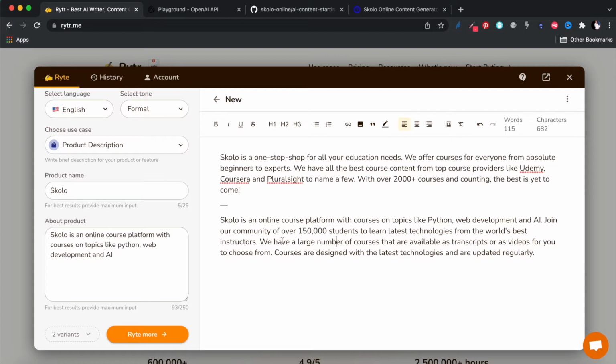So what you can see here is this platform is what we're going to build. Well, something similar to this is what we're going to build, because we're also going to use AI in the background, like they're using AI in the background. We're just going to give it a prompt, and then it's going to generate content for us. And this content is human readable.